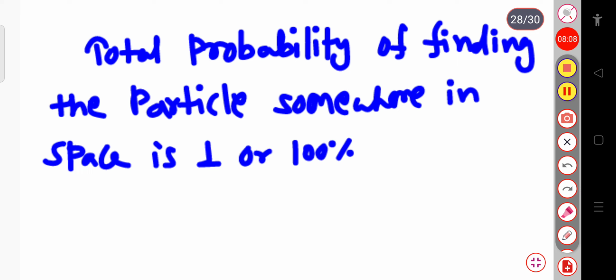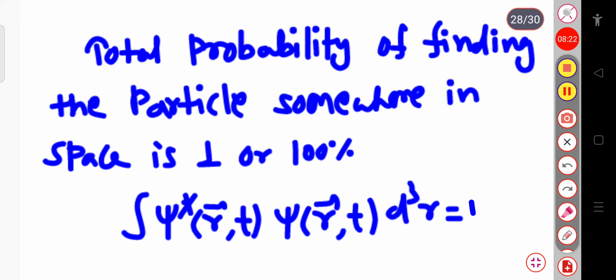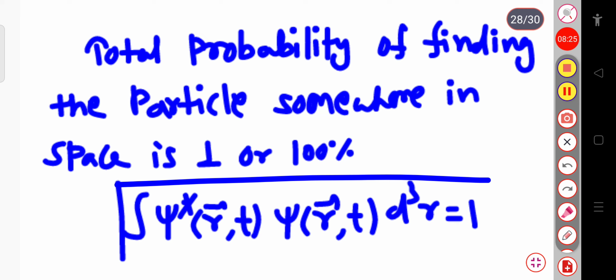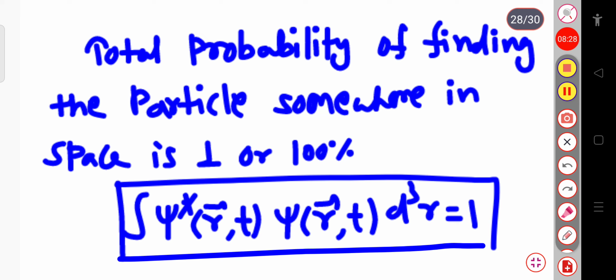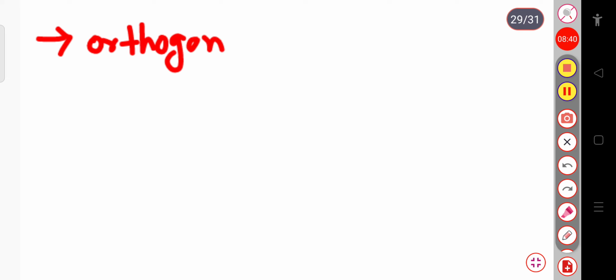Then this can be written as the integration over psi star of r comma t, into the function psi of r, t, into d³r, and this will give rise to 1. It means that the total probability of finding the particle somewhere in space should be equal to 1. Now we will discuss the orthogonal wave function.